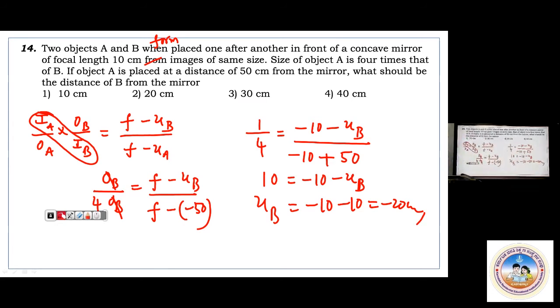Two objects A and B, when placed one after another in front of a concave mirror of focal length 10 centimeter, form images of same size. Size of object A is 4 times. Note down, then only you will get it. The formula is nothing but I by O equals F by F minus U.